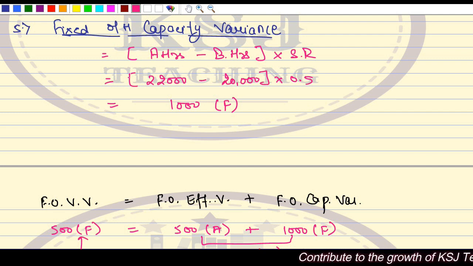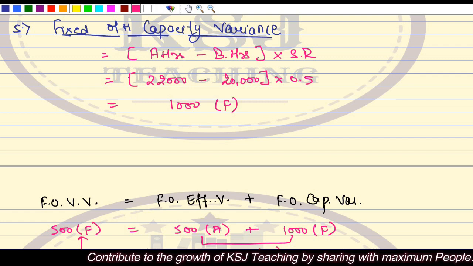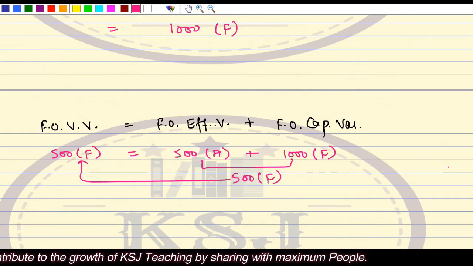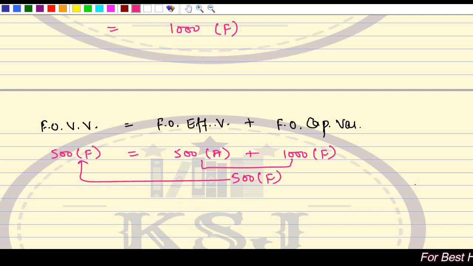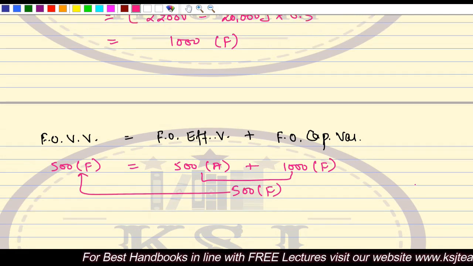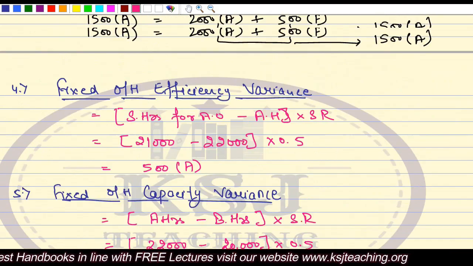And I have told you in case of labor variances or material variances where there can be a difference, where this condition will not hold true. Especially in case of material variances, I told you that while calculating the price variance, you are going to take the purchase price and purchase quantity, or you are going to take the consumed quantity. So this is about the fixed overheads variances.